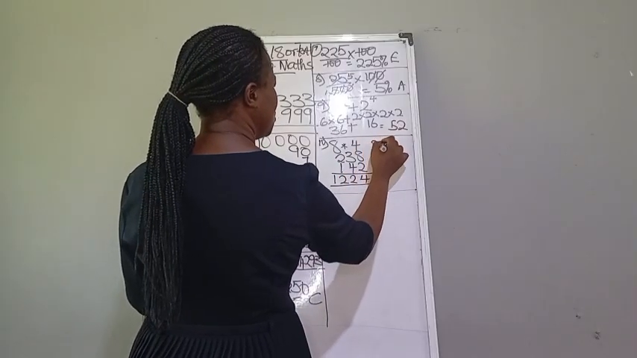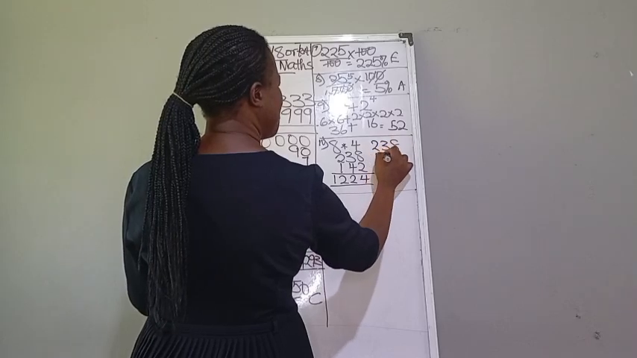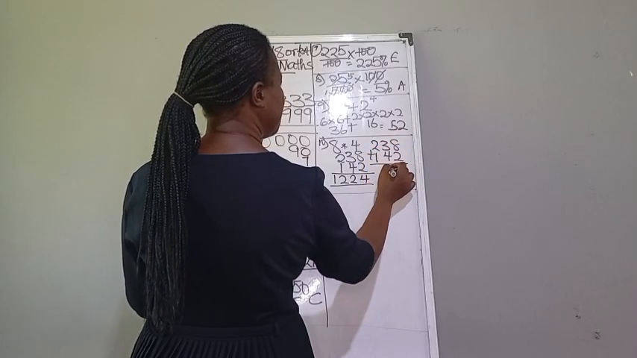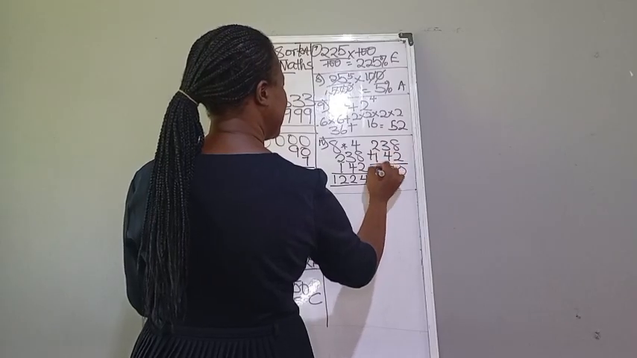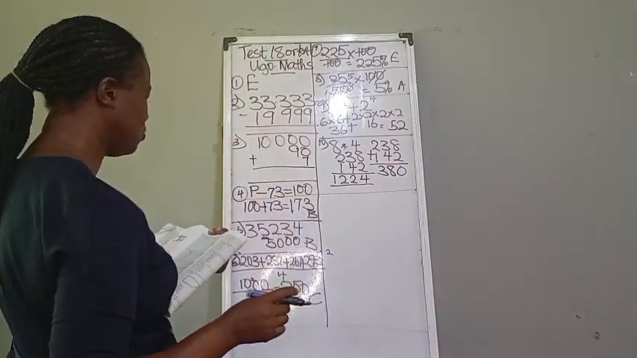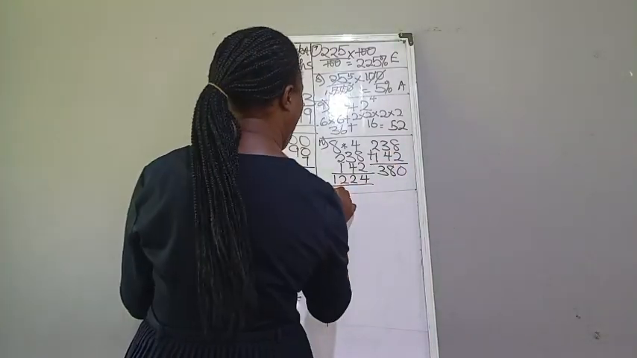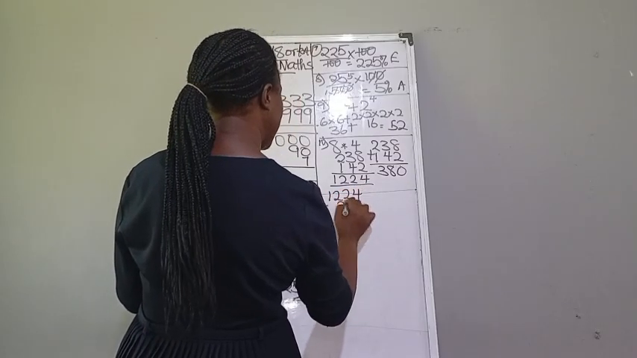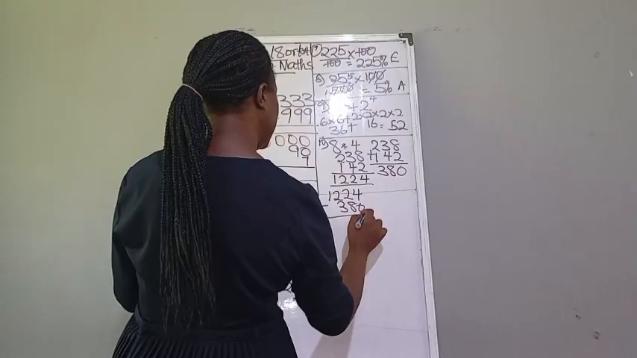So that would be 2, 3, 8 plus 1, 4, 2. This is 10, 7, 8, and this is 3. Is that our final answer? No. So that would be 1, 2, 2, 4 minus 380. So let's go. This is 4.